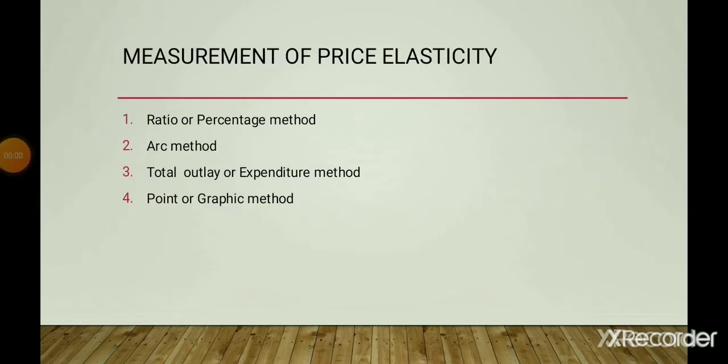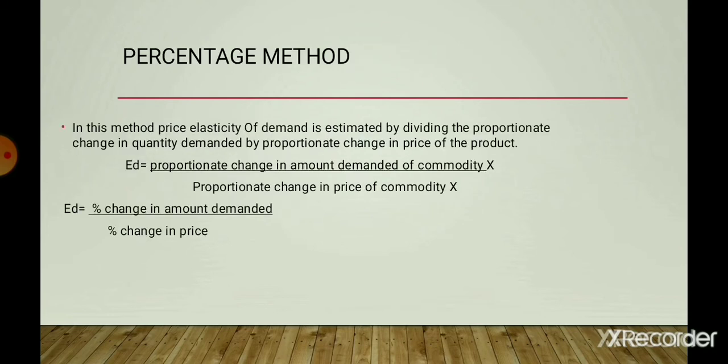Let us discuss the measurement of price elasticity. There are 4 methods of measuring price elasticity of demand: ratio or percentage method, arc method, total outlay or expenditure method, and point method or graphic method. Let us discuss one by one. First is the ratio or percentage method.